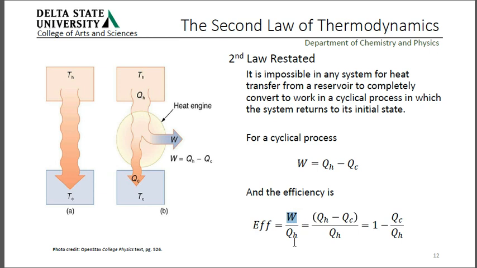W is the work we do with that energy. The efficiency is the amount of work we do divided by the energy flowing in. Using this definition, we can write this as QH minus QC over QH, and it ends up being 1 minus QC over QH. So you can see heat coming in at the hot area and going out in the cold area is what defines our efficiency.